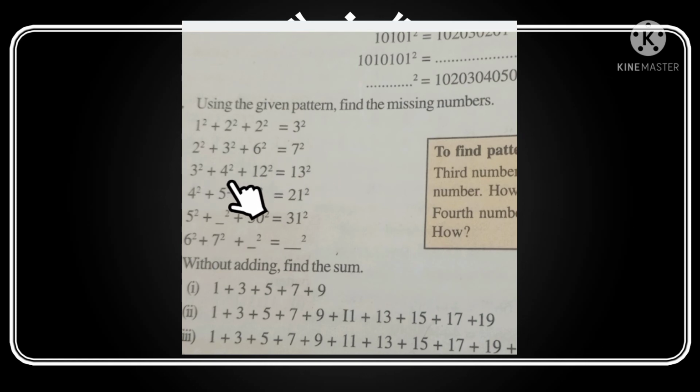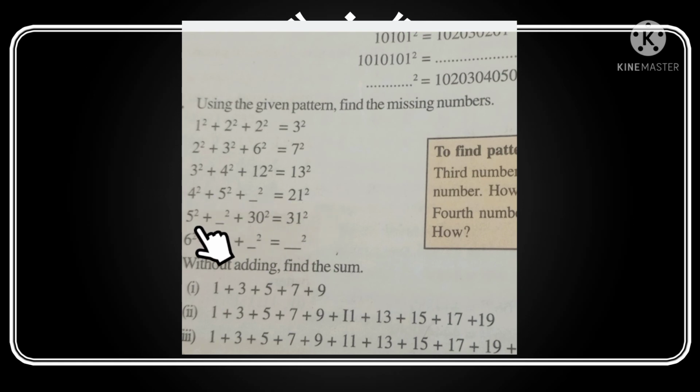Here 3 square plus 4 square, then 3 into 4, 12, then adding 12 square with this one, we will get 13 square. Here 4 square plus 5 square, so 4 into 5, 20, adding 20 square with this, we will get 21 square.